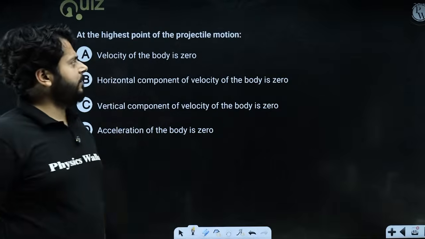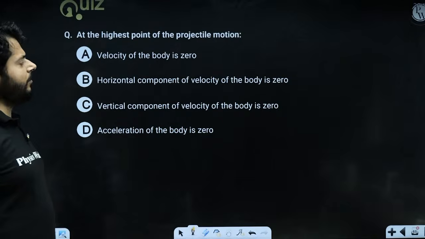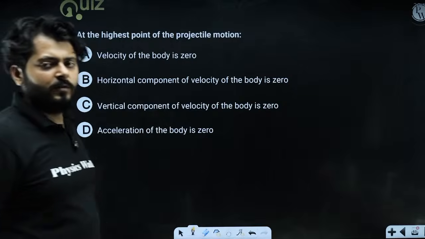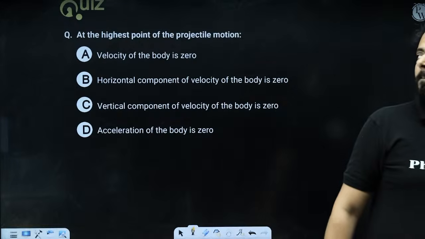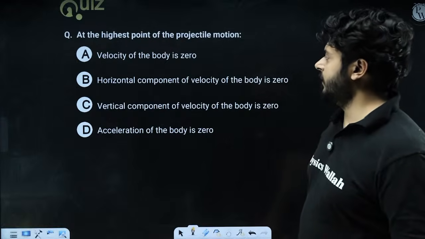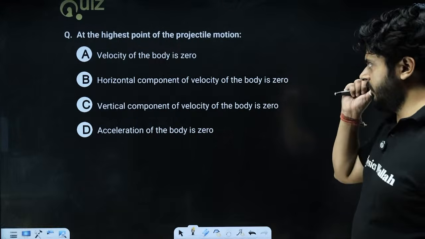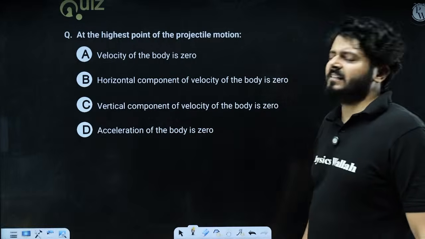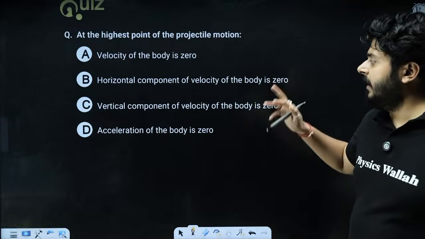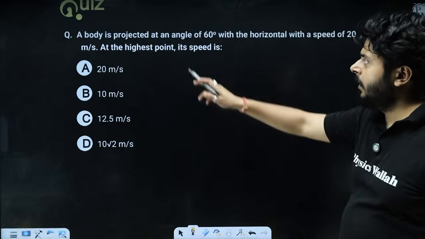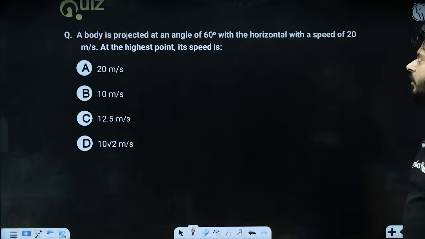At the highest point of the projectile motion, velocity of the body is 0, horizontal component of the velocity of the body is 0, vertical component of the velocity of the body is 0, acceleration of the body is 0. Which statement is correct? So we can say that the horizontal component is never 0. It is the vertical component of the velocity which is 0. Option C is correct.